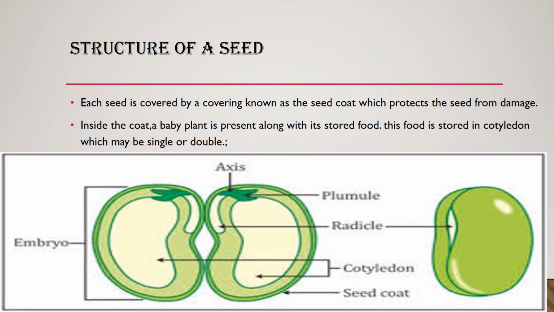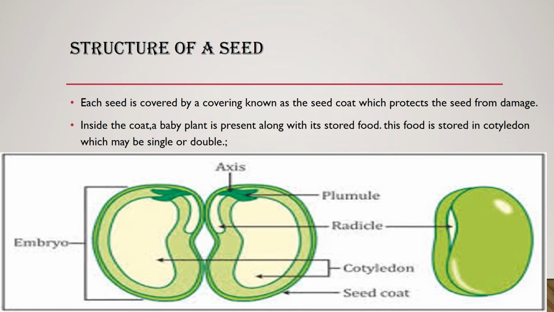We have so many times seen this type of seed, so we will learn about the structure of a seed. The structure of a seed is given in the picture, so one by one we will understand the different parts of a seed. First, each seed is covered by a covering known as the seed coat, which protects the seed from damage.